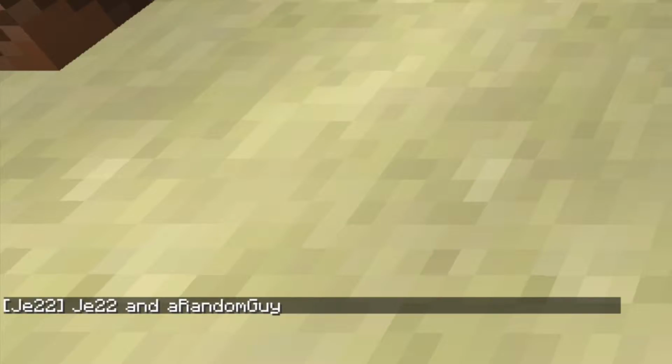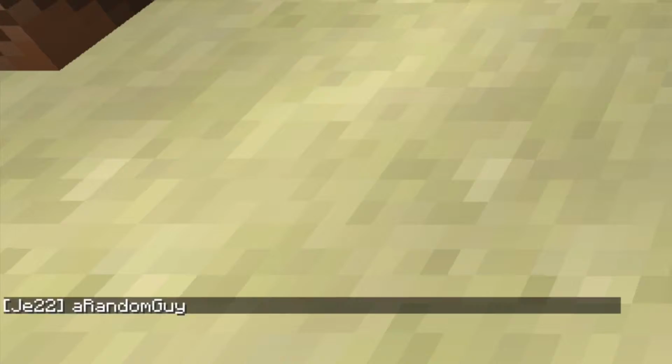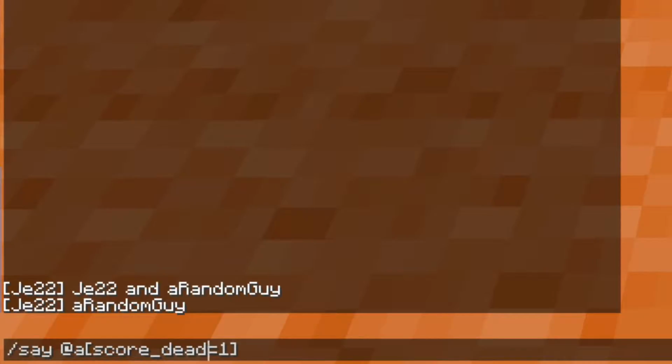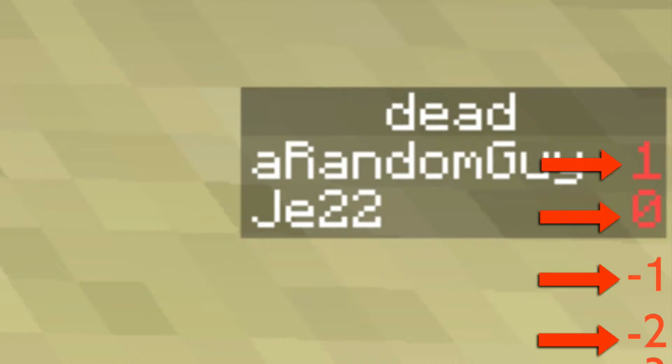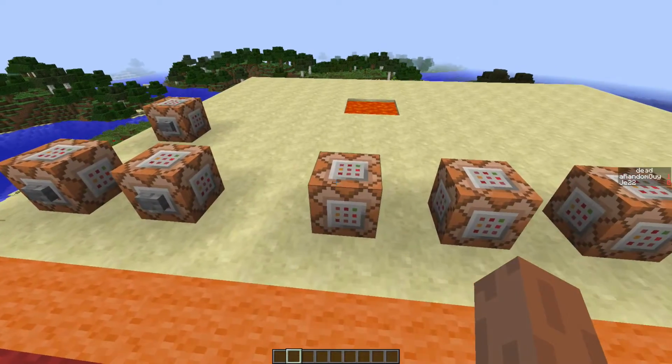For example, when we use the command say @a, you'll get a list of all the players that are online. But when we use the command say @a[score_dead_min=1], the command will look at any player with a score dead set to 1 or higher. When you remove this min part, the command will look for any player with the score set to 1 or lower.